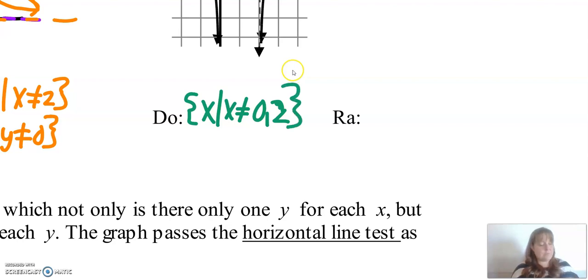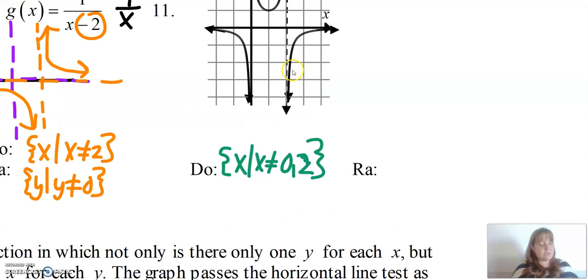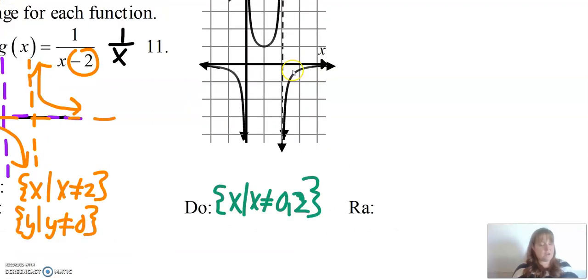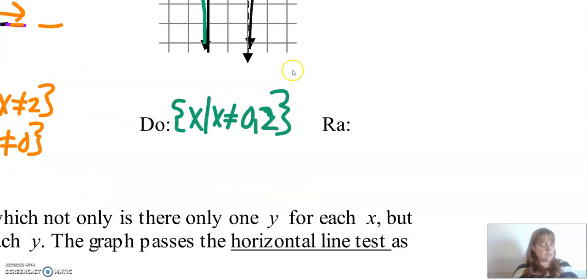All right, and what about the range? Every number is included, right? Like I can walk on the graph, walk on the graph, walk on the graph right here. And at 0, I can't walk on the graph anymore, right? So we're going to actually write this one in inequality notation and in interval notation.